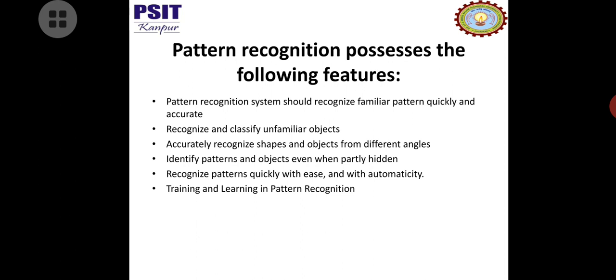It accurately recognizes shapes and objects from different angles. It identifies patterns and objects even when partially hidden. Let's suppose your object is partially hidden, then it is able to identify that partially hidden object also.